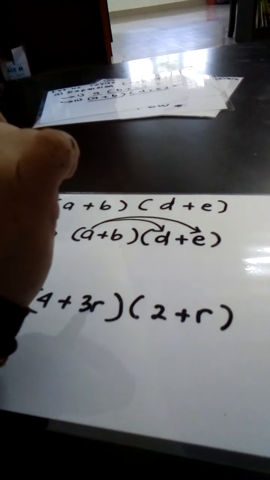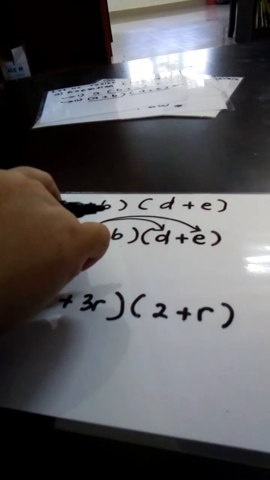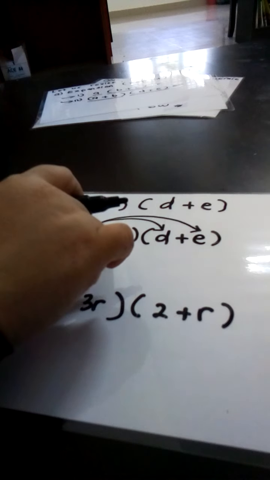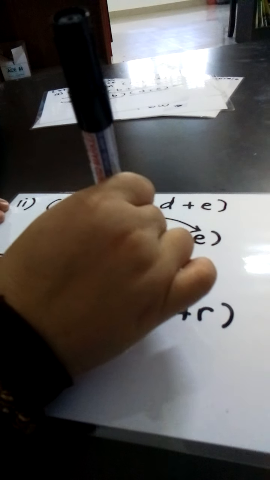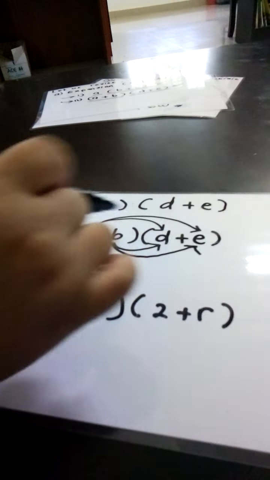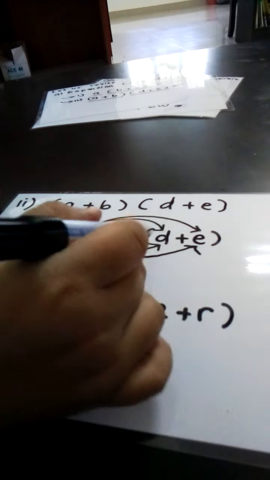Okay, A settle. Now we move to B. B times D. B also needs to times E, like that. We need to cross multiply, meaning that outside of the bracket, not in the same bracket, because in the same bracket is not multiply, tambah, ditambah.